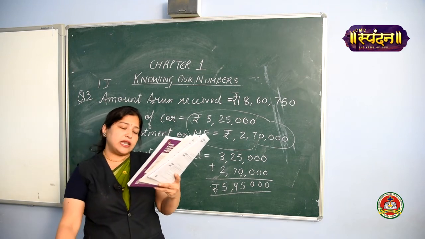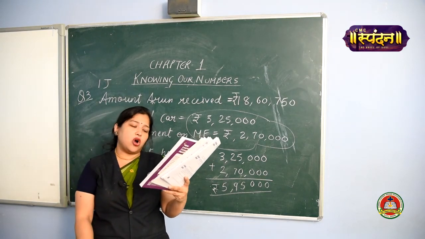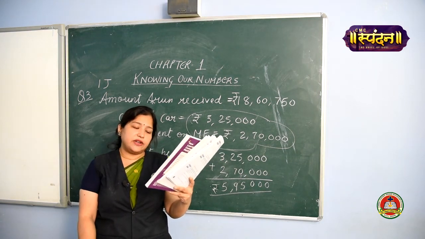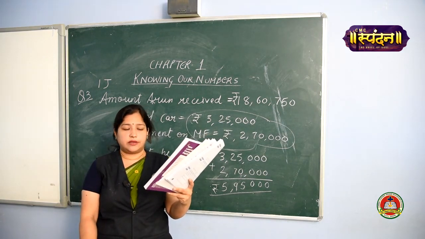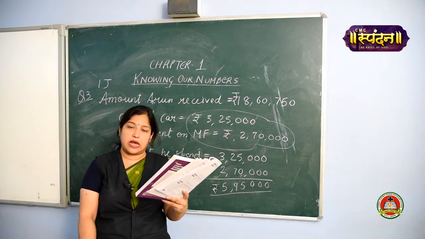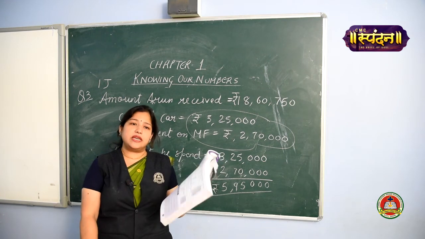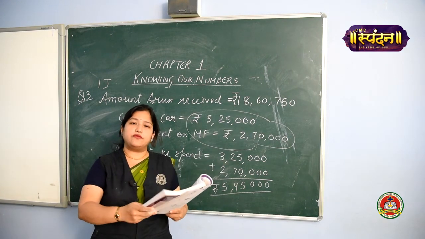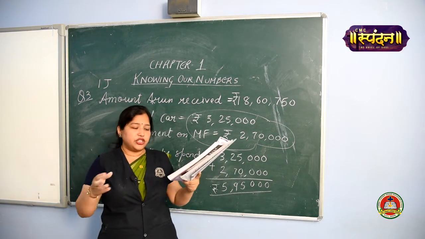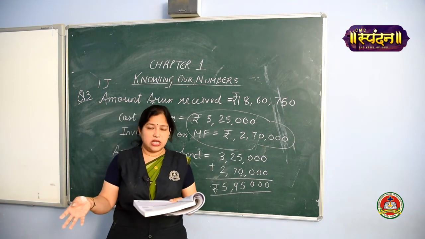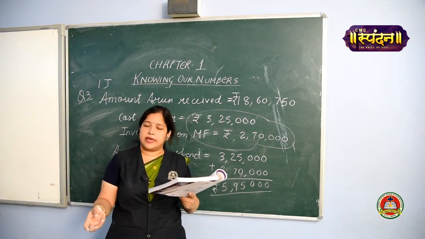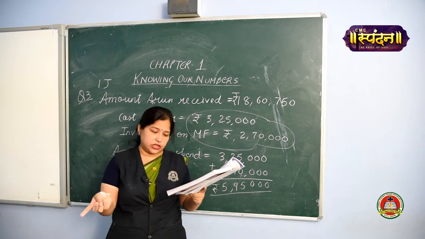As per 2011 census, West Bengal has a total population of 9 crore 12 lakh 76,115. Out of this 4 crore 68 lakh 9,027 are males. The question is you have to find out the population for the females. So what will you do? This much is the population, this much is the number of males. So how you are going to calculate the number of females in West Bengal? Yes, you will be finding out the difference.